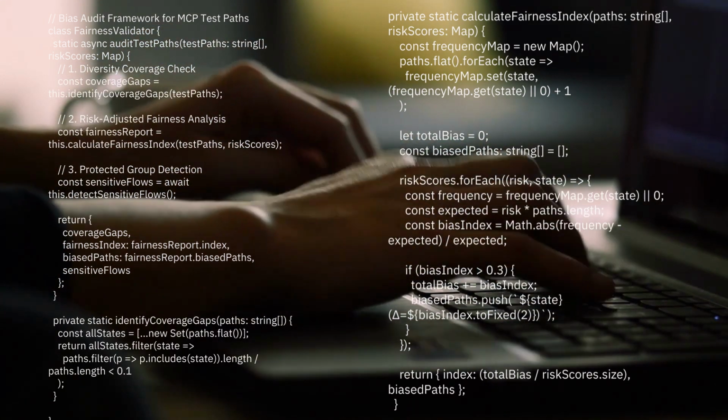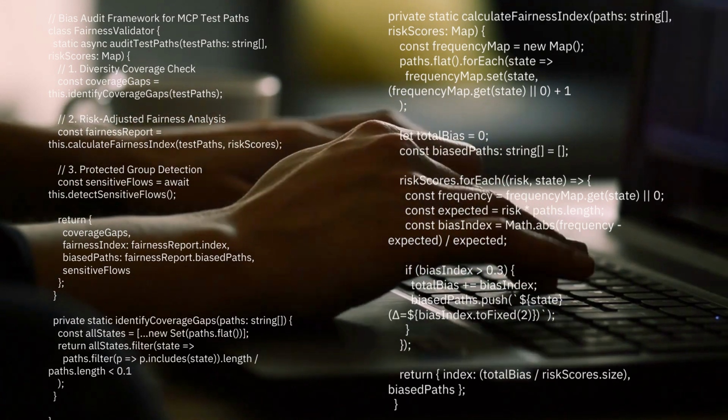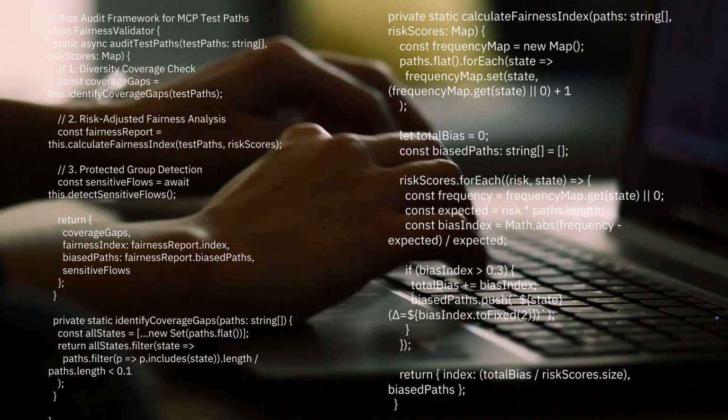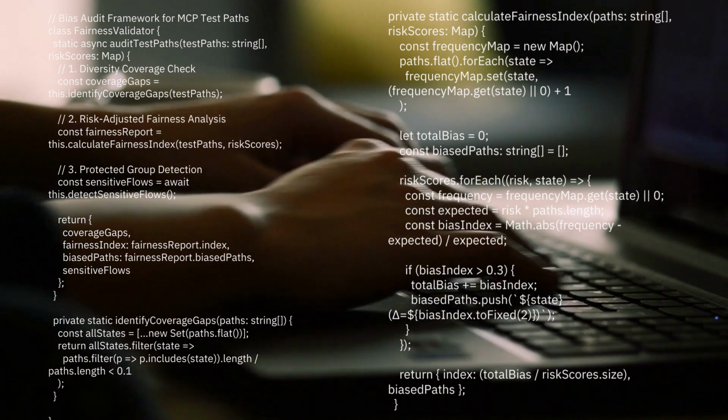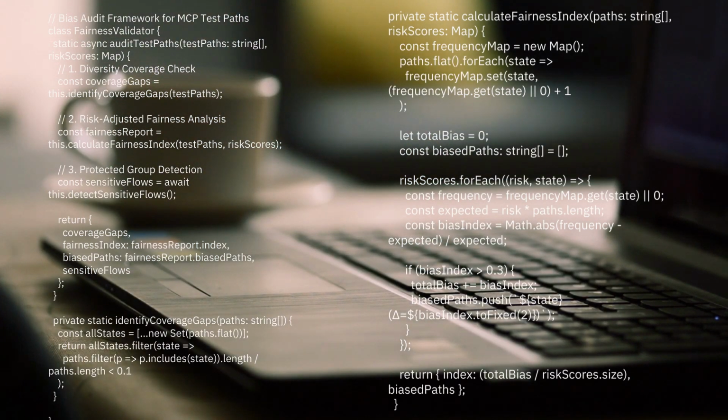Then it compares actual test frequency against risk-based expectations. When paths deviate over 30% from risk predictions, they're flagged. Third, it identifies sensitive user flows needing special handling. After autonomous runs, humans trigger this audit. When the fairness index exceeds 0.25, it automatically generates reports for manual review. And this isn't automated. Human judgment is essential for ethical decisions.